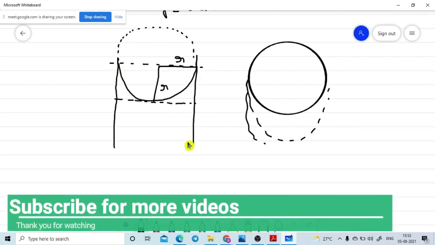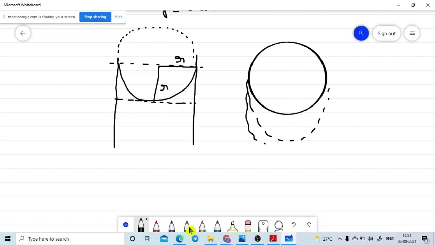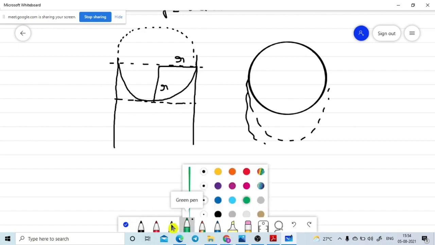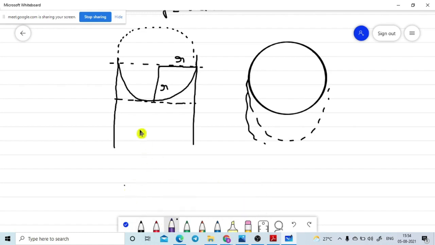Now how can we get it? We can easily understand step by step, starting with the bigger volume part. Up to here is the bigger volume part.